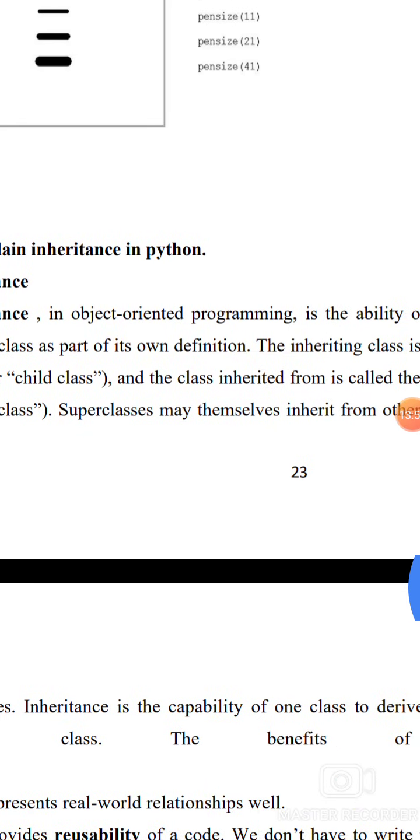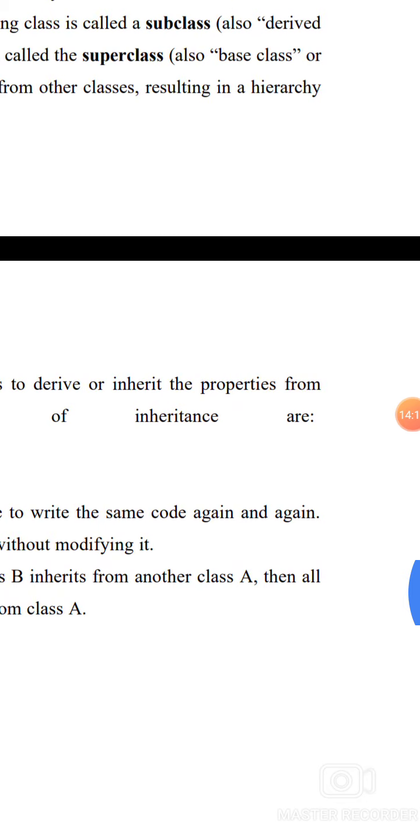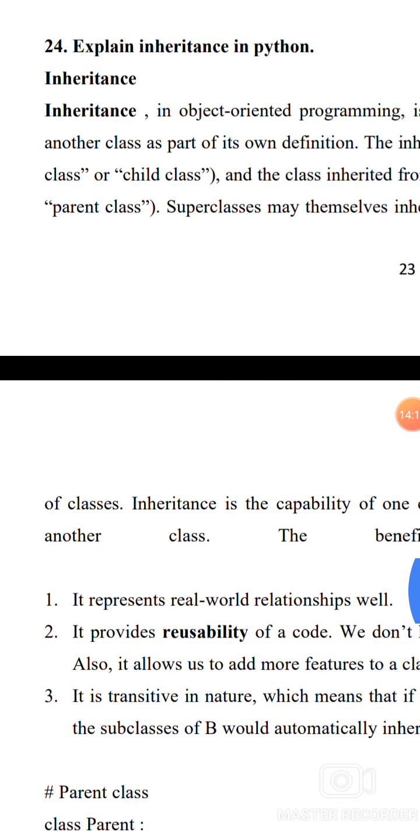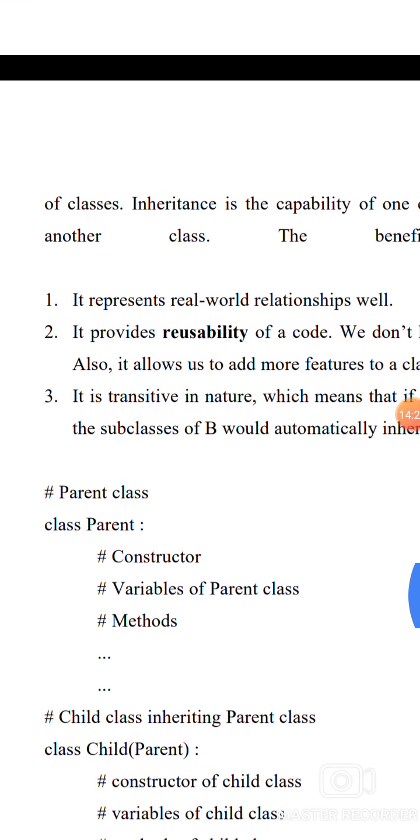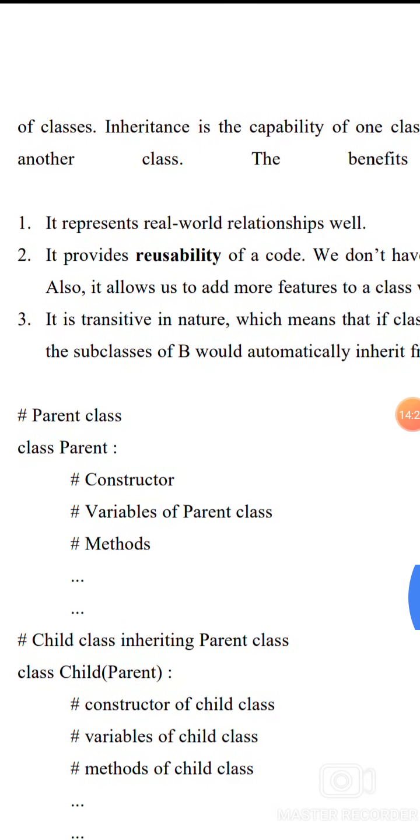Inheritance is the capability of one class to derive or inherit the properties of another class. It represents the real world relationship. It provides the reusability of code. It is also of a transitive nature, which means if a class B inherits from another class A, then all the subclasses of B will automatically inherit from class A.